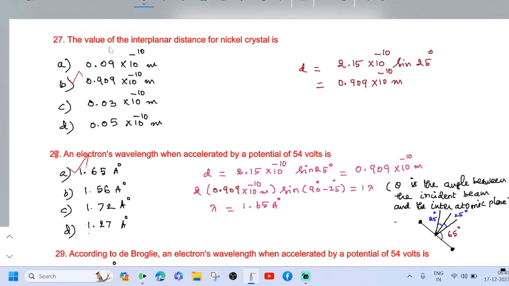The value of interplanar distance for nickel crystal is option B, 0.909 into 10 power minus 10 meter. See, D equal to 2.15 into 10 power minus 10, this is our interatomic distance, into sin 25 degree. So we may get this value.